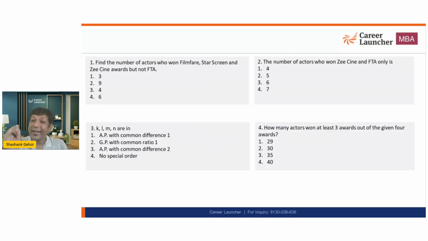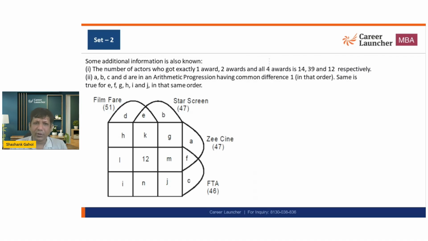How many actors won at least 3 awards out of the given 4? Okay, so at least 3. What is it? At least 3 is going to be exactly 3 plus exactly 4. Exactly 3, that is 17. What is exactly 4? That is 12. So what is the total number of people we are getting? That is 29. So that is the answer that I can get in less than a minute. Not less than a minute, 2.5 minutes. One answer is done. And I need to figure out 3 values that I'll work on.